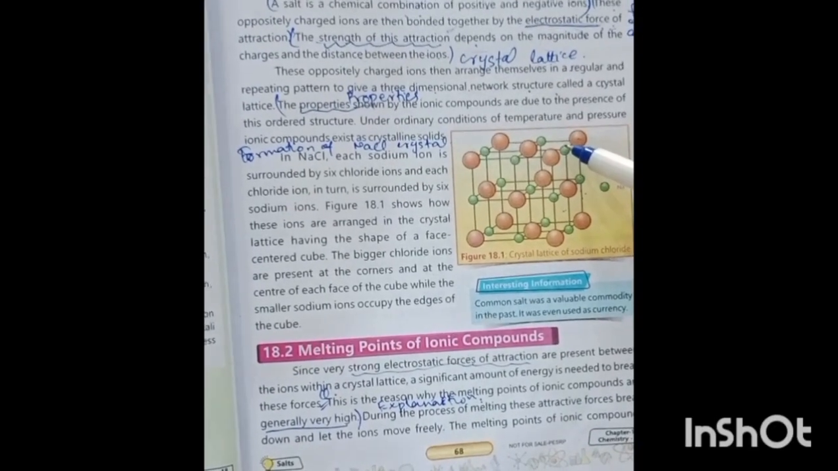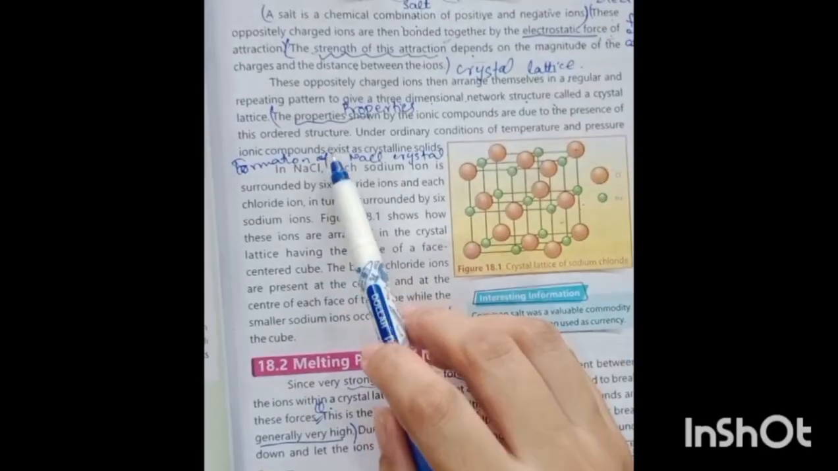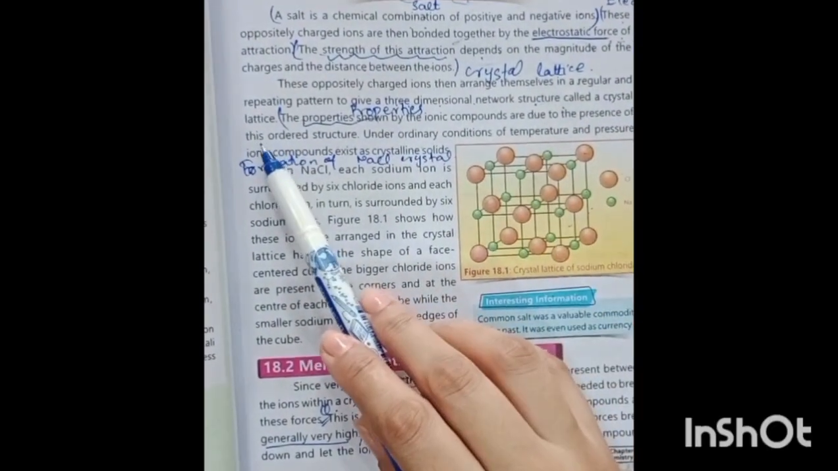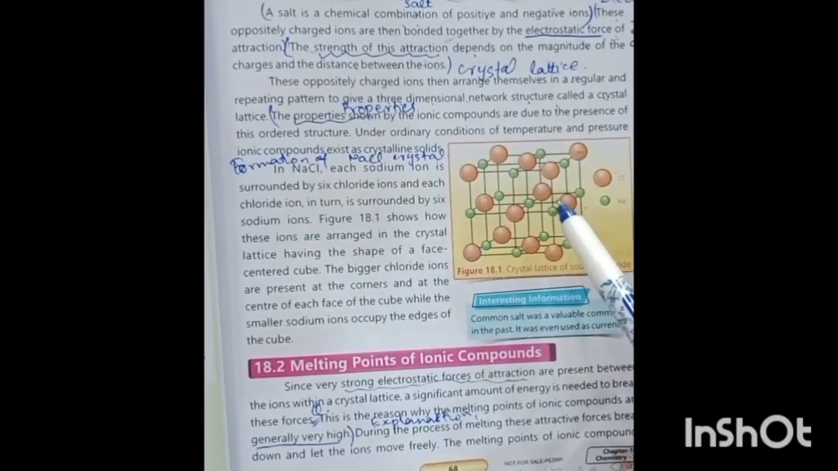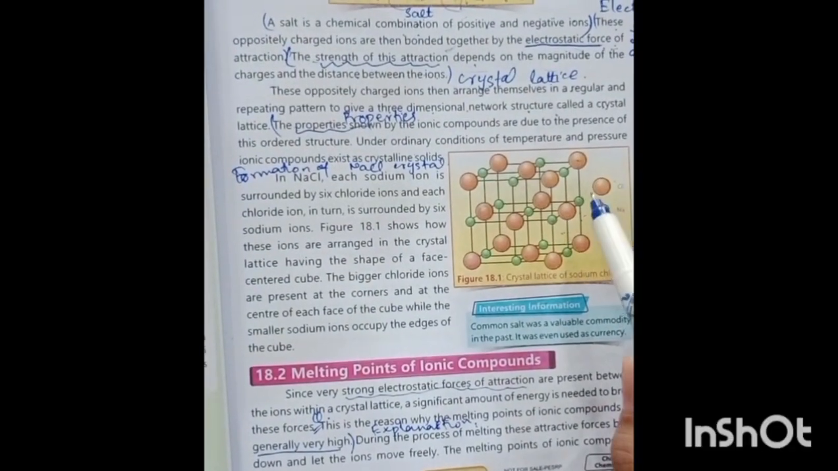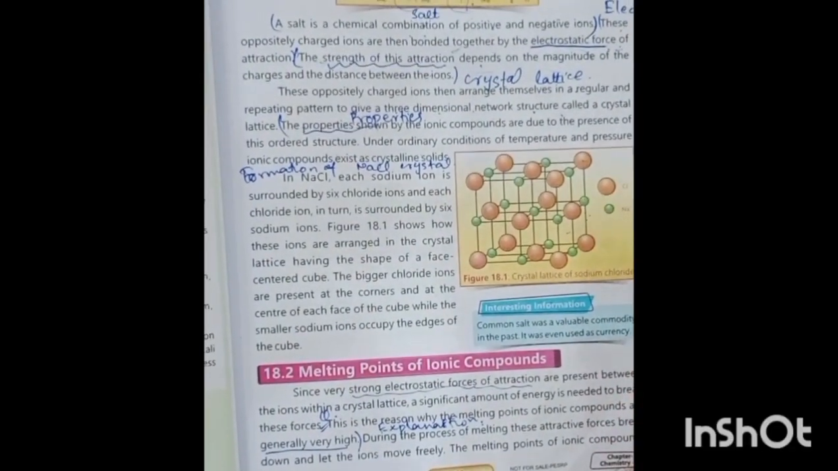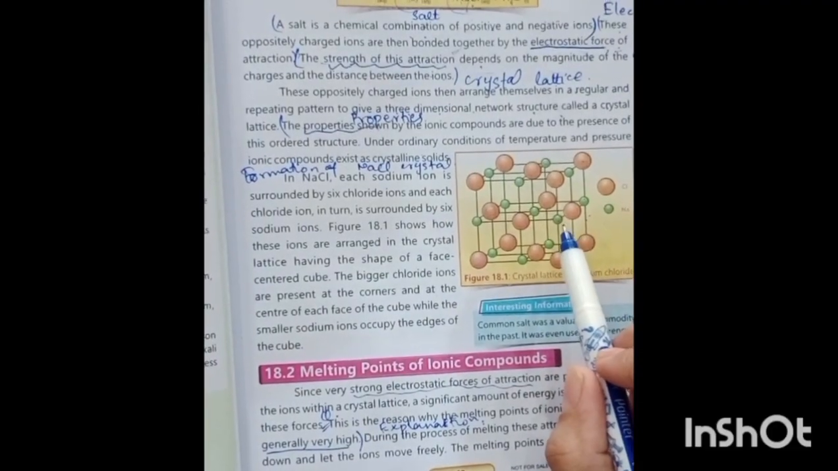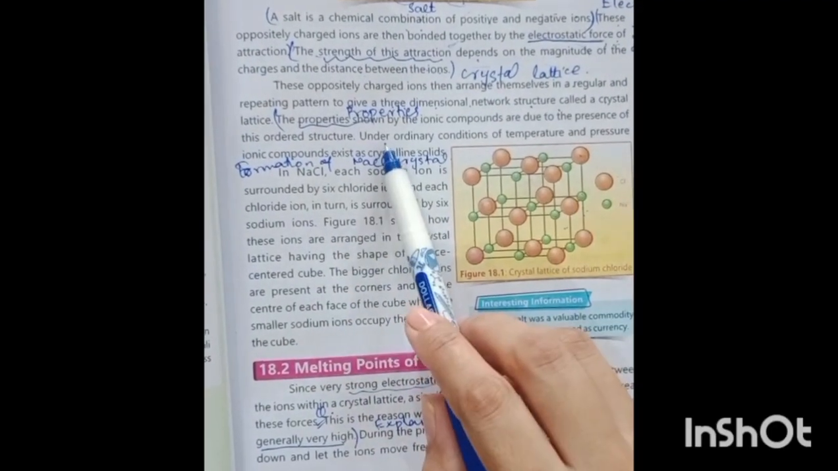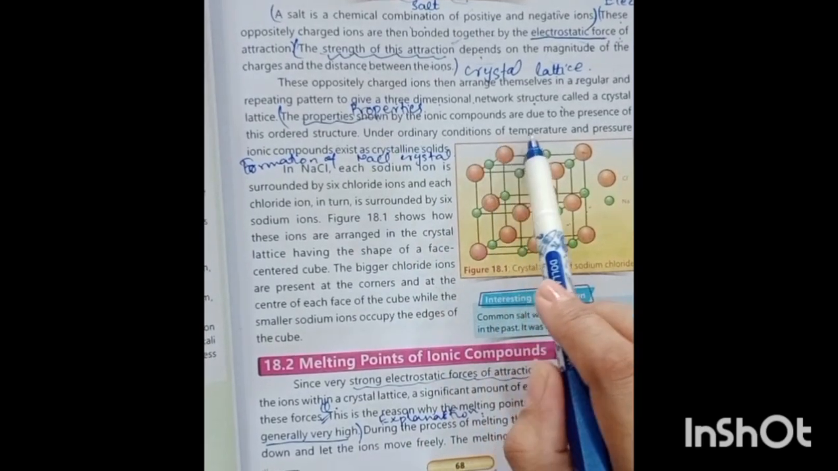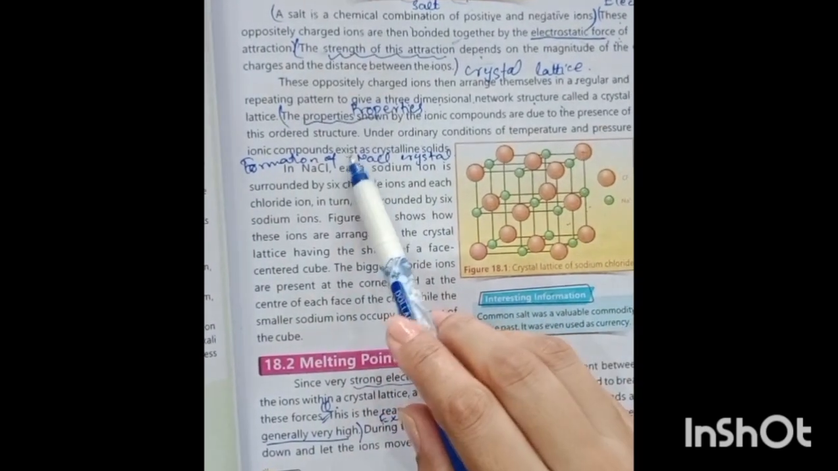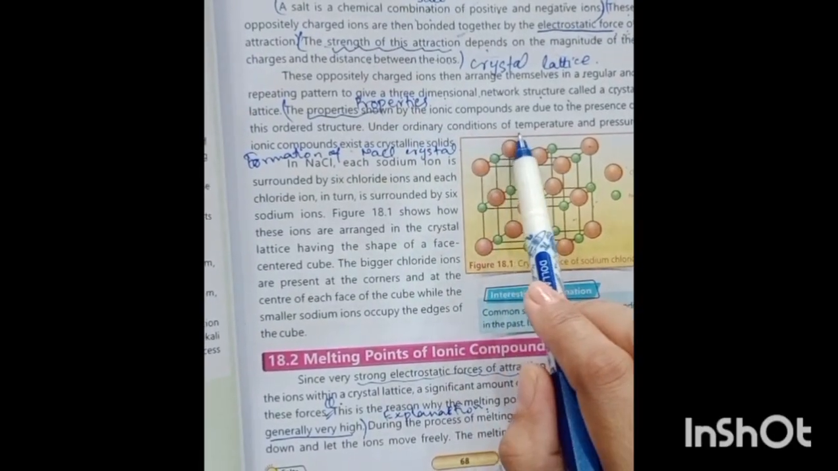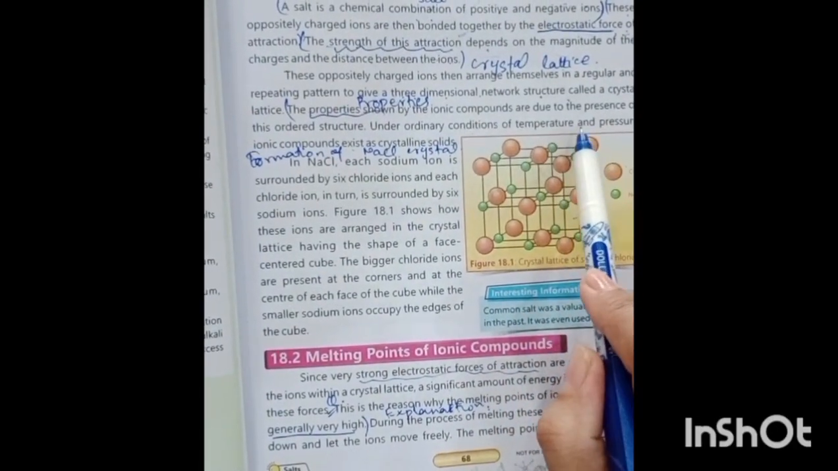Okay, now we will study the properties. The properties shown by ionic compounds are due to the presence of this ordered structure. Ordered structure means, students, that the positive and negative ions are arranged in a regular pattern. Under ordinary conditions of temperature and pressure, ionic compounds exist as crystalline solids. Ordinary conditions mean room temperature and pressure.